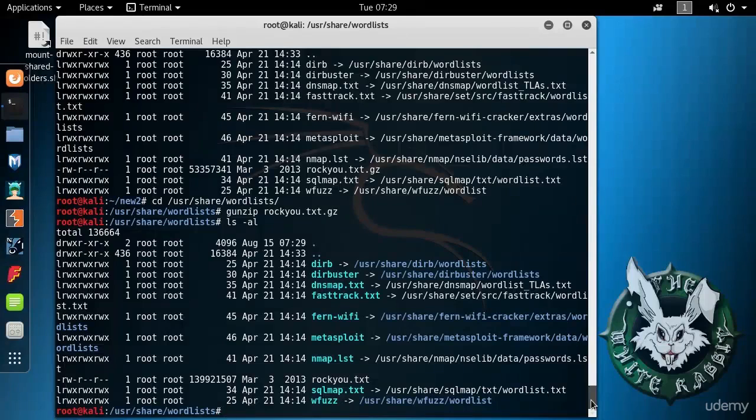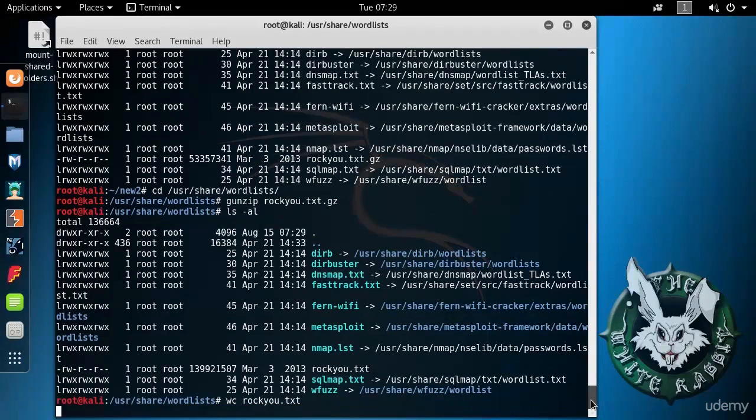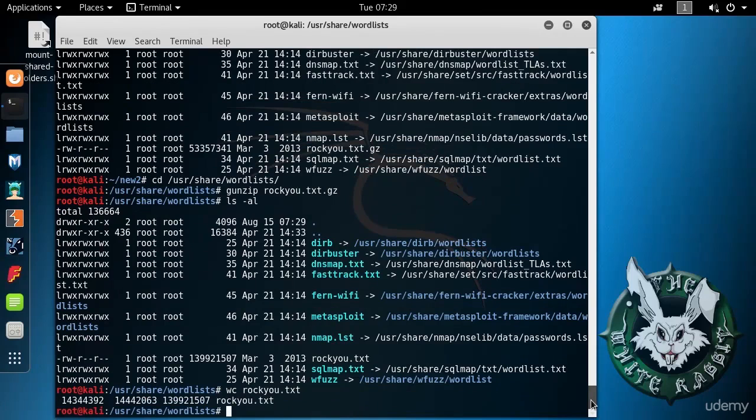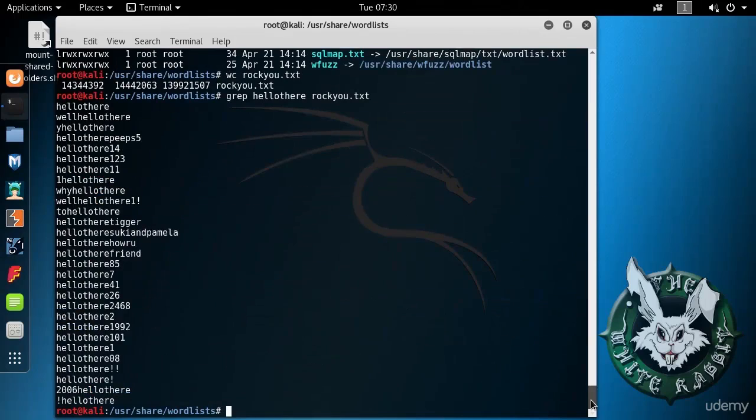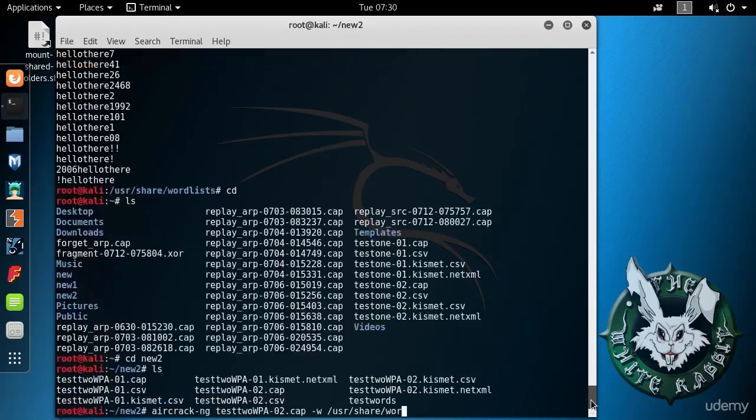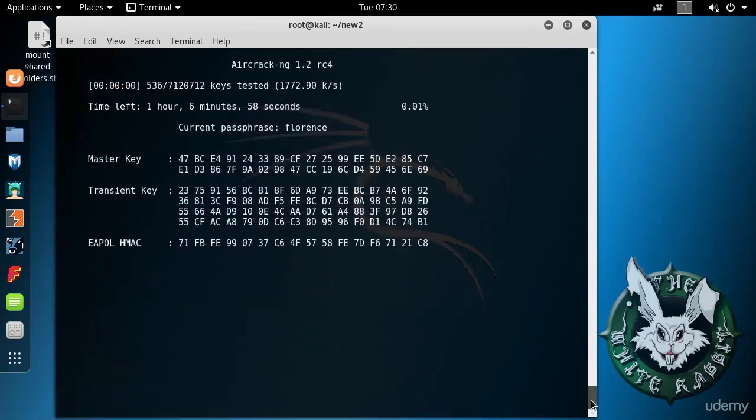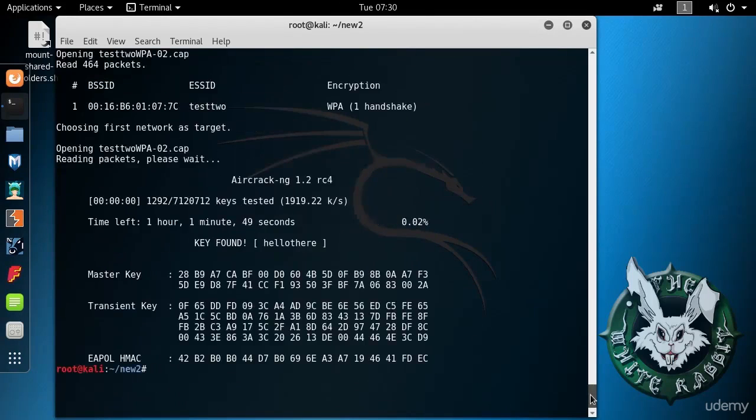We unzipped it. It's huge. Look at the size of that file. And let's see how many words it contains. Wow, awesome. Over 14 million words. Let's look for this known passphrase in rockyou.txt. Whoa, all these variations of hello there. Okay, so let's go back and do the aircrack-ng thing. /usr/share/wordlists/rockyou.txt. Yep, so it found hello there.